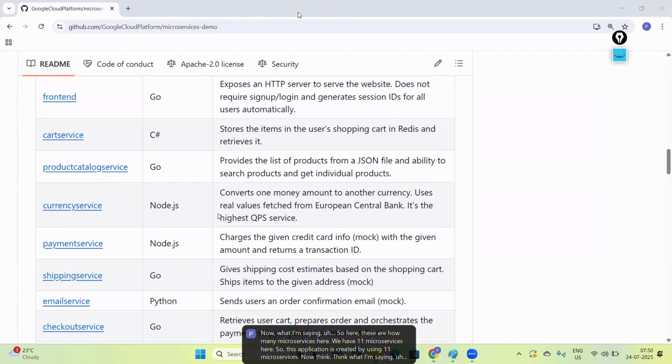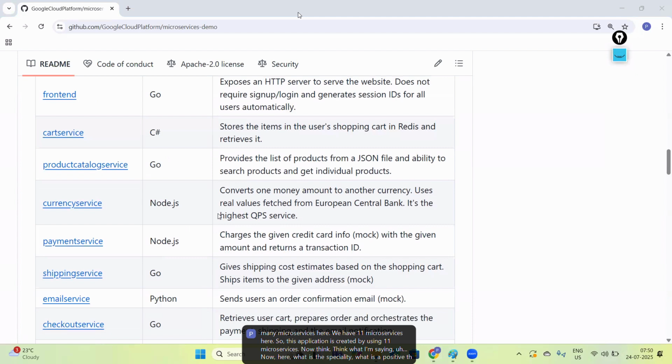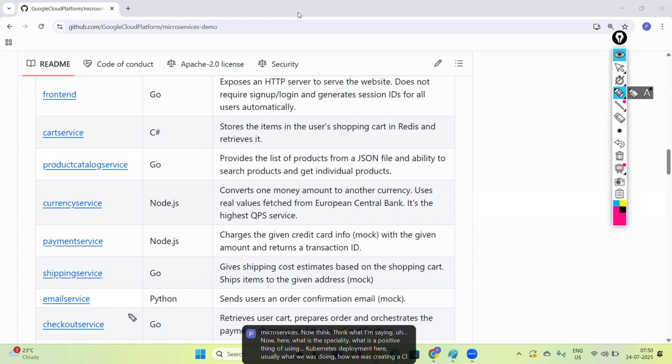Now here, what is the specialty? What is the positive thing of using Kubernetes deployment here? Usually, how were we creating a CI/CD pipeline? We were creating continuous build, right? Integration. During build, what were we doing? Whatever libraries and dependencies we required, we were installing on a server. We were doing it like this, right?